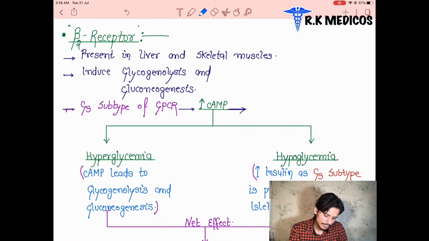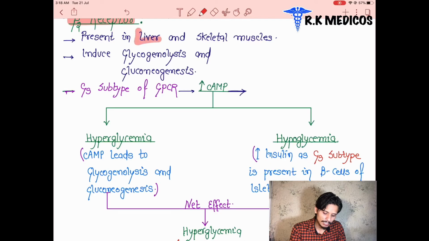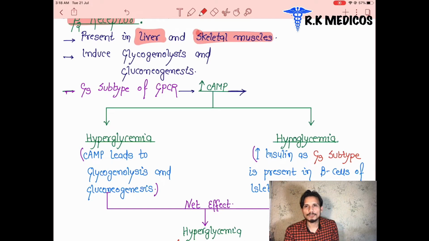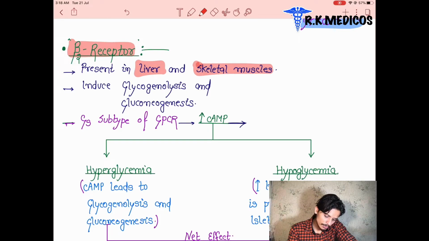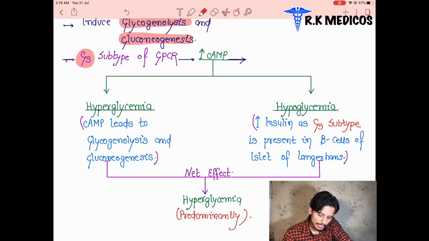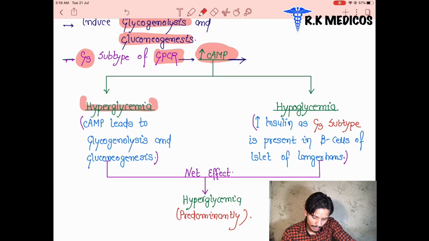Now we are going to see the next receptor, that one is the beta 2 receptor. Beta 2 receptors are basically present in our liver and skeletal muscles. Where is the beta 2 receptor present? In the liver and skeletal muscles, and they induce glycogenolysis and gluconeogenesis. We already know about this from the previous topic. Next we see here the Gs subunit type gets activated in the GPCR, that is the G protein coupled receptor, and it increases cyclic AMP. The increased amount of cyclic AMP leads to hyperglycemic and hypoglycemic conditions.